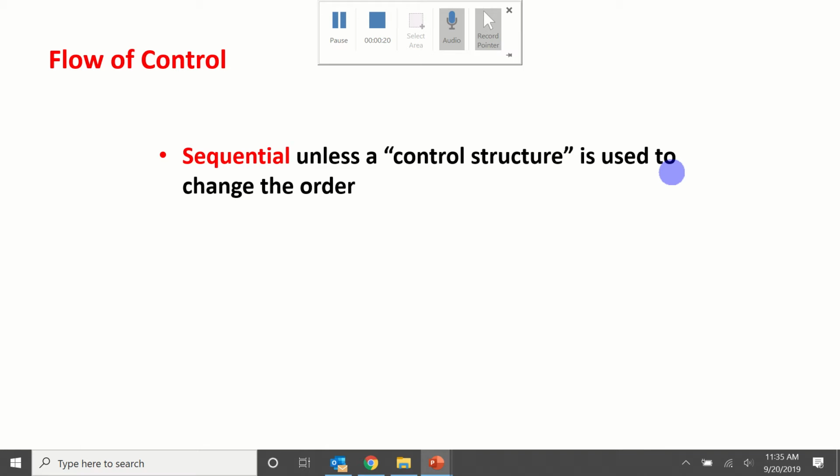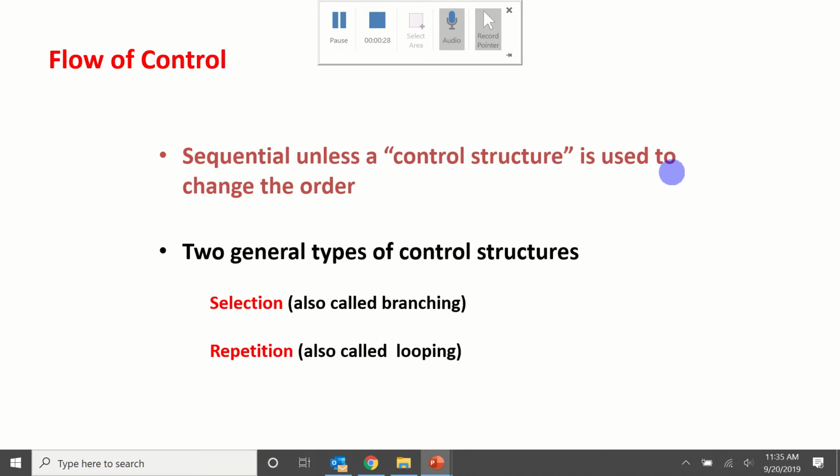So flow of control can be broken down into the following categories. Sequential, which is one statement at a time from top to bottom, unless a control structure is used to change the order. And as far as control structures are concerned, there's two different types. There's selection, branching, which is your conditional, your if-else, and repetition or looping, which is a while loop or a for loop.